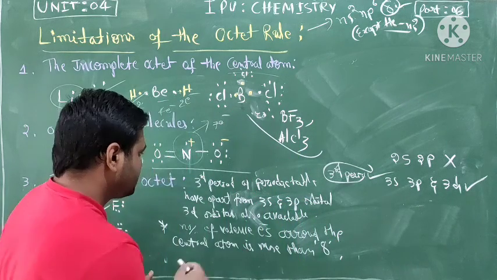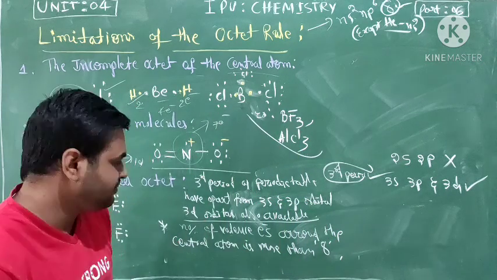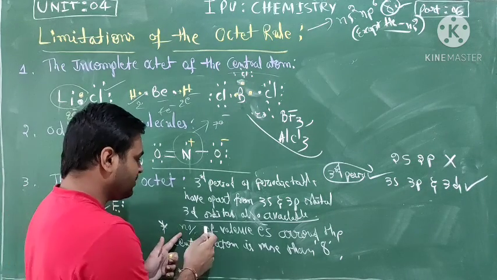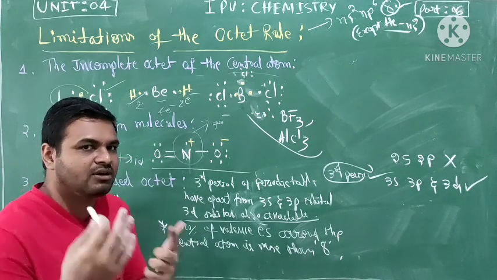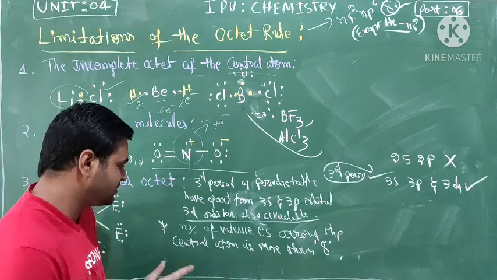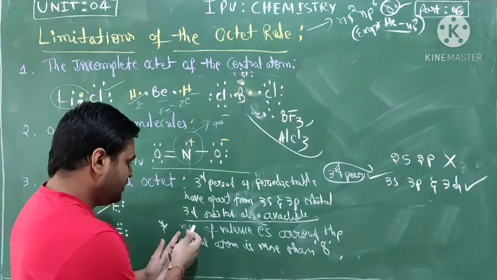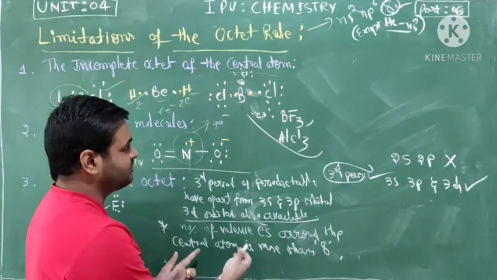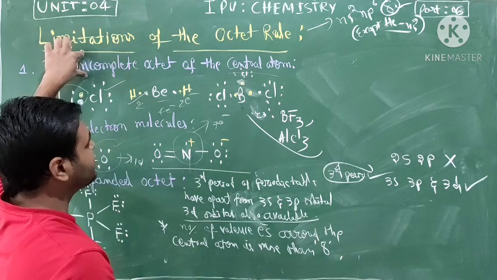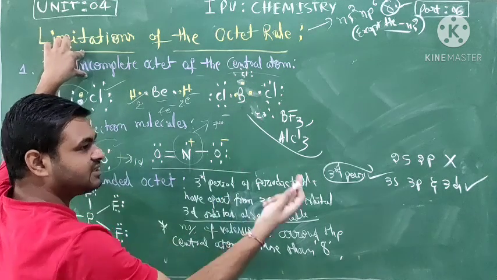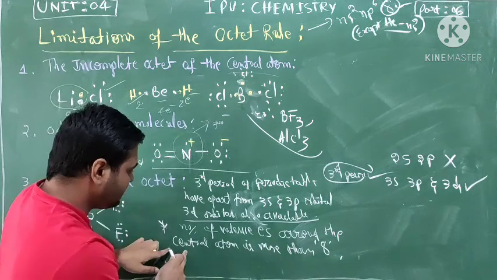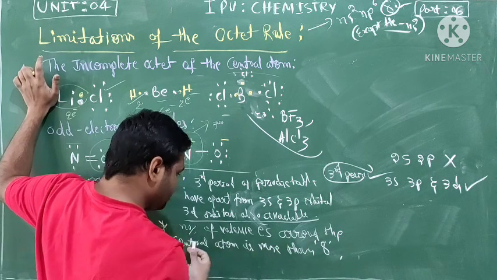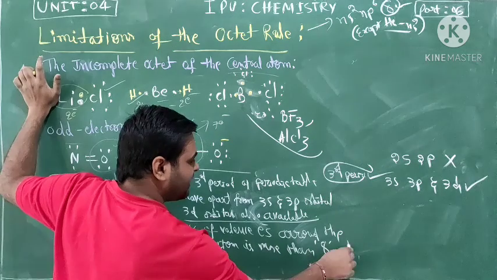So the definition of expanded octet: in some of the compounds, not all the compounds, the number of valence electrons around the central atom is more. In the case of an incomplete octet, the central atom has less than 8, but in the expanded octet, the number of valence electrons around the central atom is more than 8.